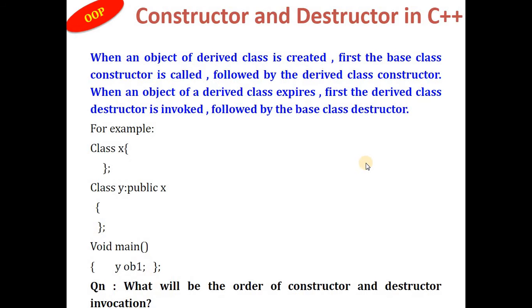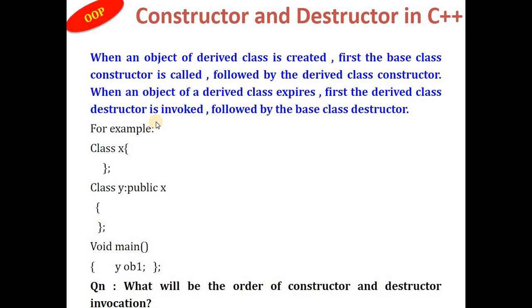So here, constructor and destructor behavior in C++ in terms of inheritance. Suppose an object of a derived class is created: the base class constructor is always called first, followed by the derived class constructor.